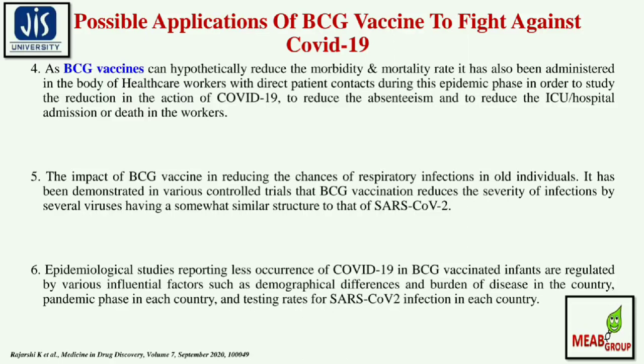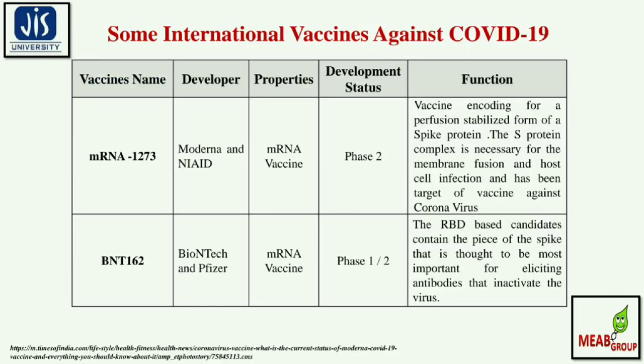Now the current slide deals with the names of different vaccines at the international level along with their developers, their properties, the development status and the function. If you consider mRNA-1273, which is being developed by Moderna and the NIAID, the property is mostly based on the mRNA vaccine. In the developmental phase, they are in phase 2. This kind of vaccine encodes a prefusion stabilized form of the spike protein S. The S protein complex is necessary for membrane fusion and host cell infection and has been a target for the vaccine against the coronavirus.